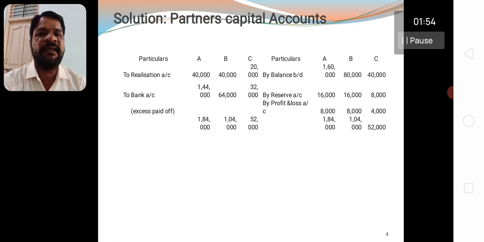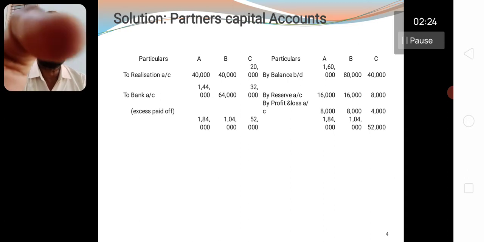First, I am taking the capitals of the partners A, B, and C. A rupees 1,60,000, B 80,000, and C 40,000. And the reserve fund distribution is 16,000 to A, 16,000 to B, 8,000 to C, according to their profit sharing ratio 2:2:1. The distribution is given.